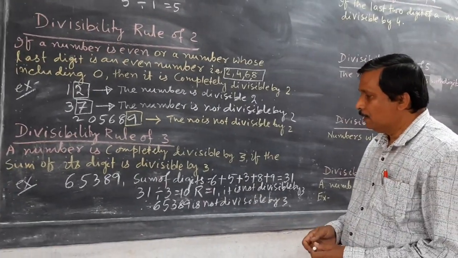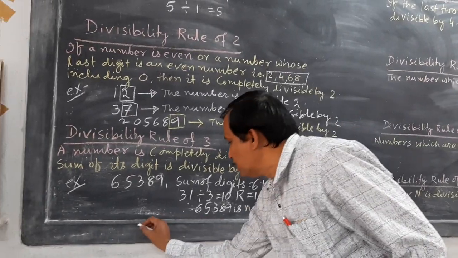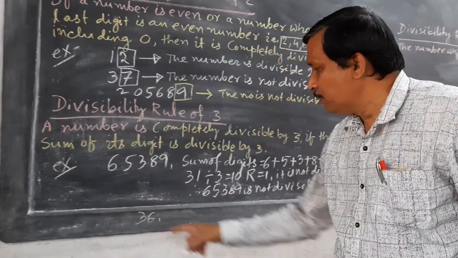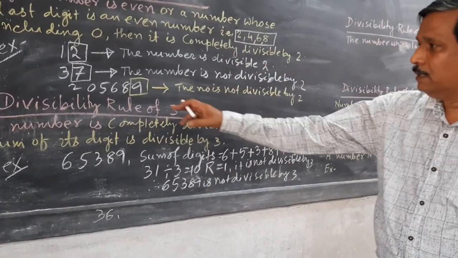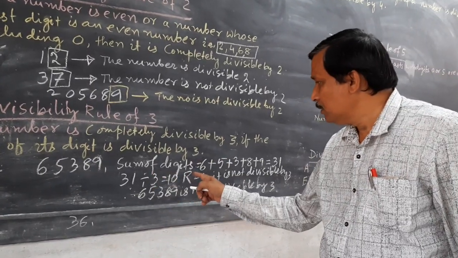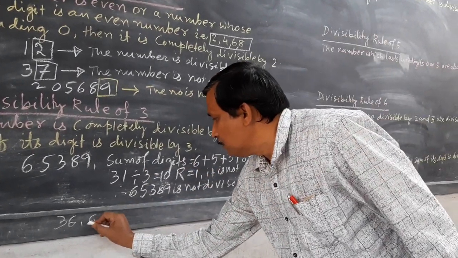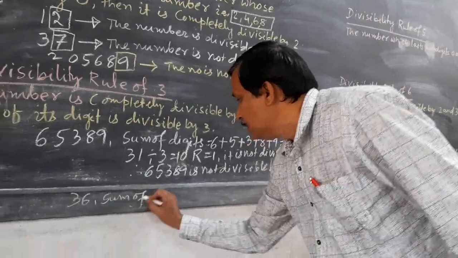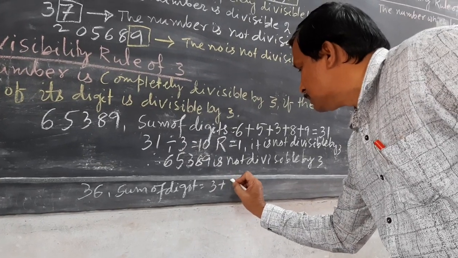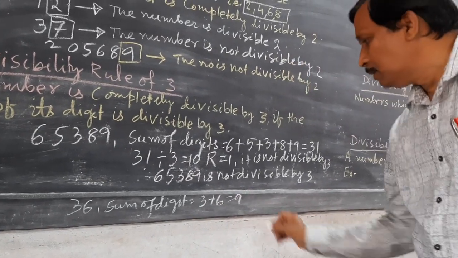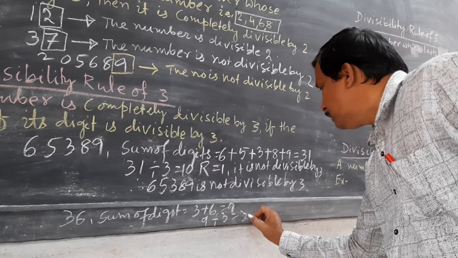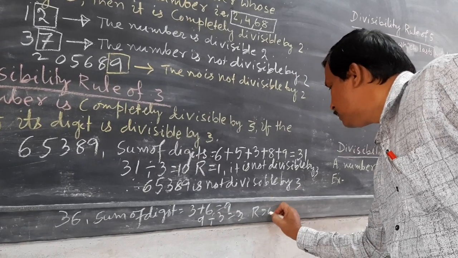Suppose again you take another number, say 36. Suppose you want to test the divisibility of this number by 3. Same rule, sum of digits. The sum of digits is 3 plus 6, that is 9. Now you divide this sum by 3. 3 threes are 9, remainder is 0.